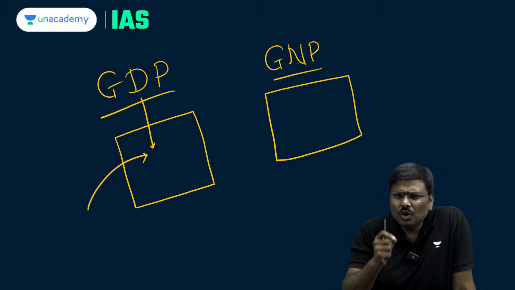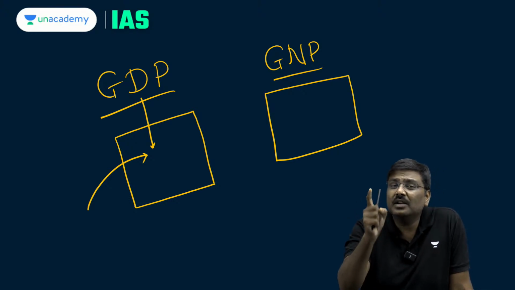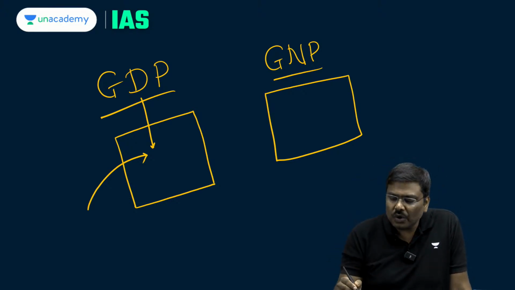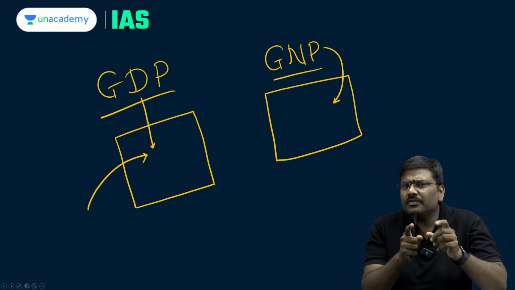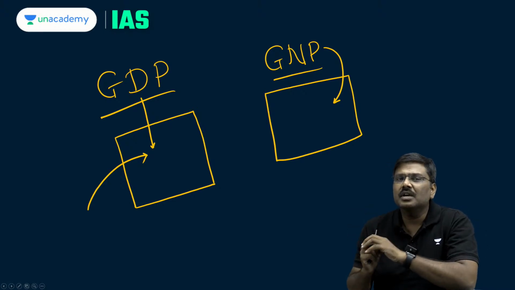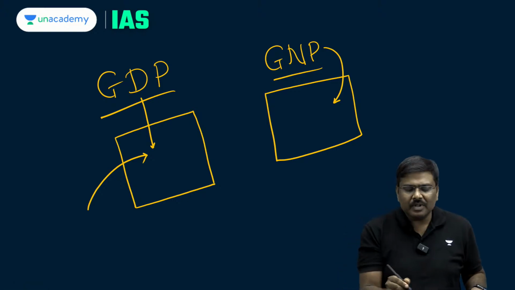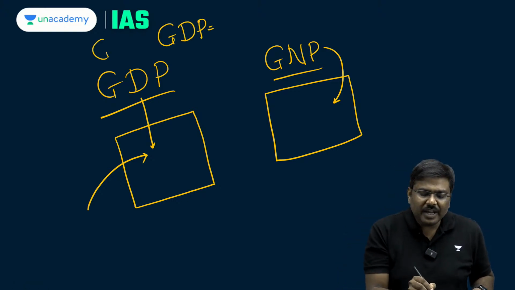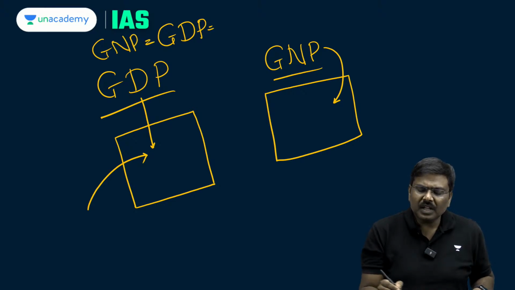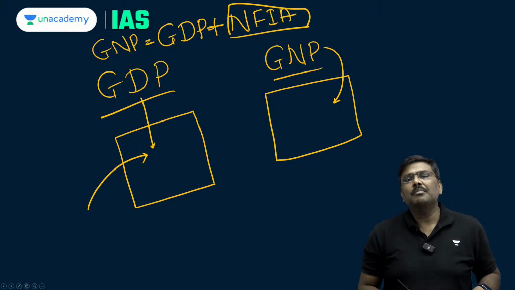Residents are those whose economic interest lies in a particular economy. Those are referred to as residents. So, in case of gross national product, we'll focus on the market price of all the final goods and services which are produced by the residents of a country. That is the reason the formula is very simple. GNP is equal to GDP plus NFIA, net factor income from abroad.